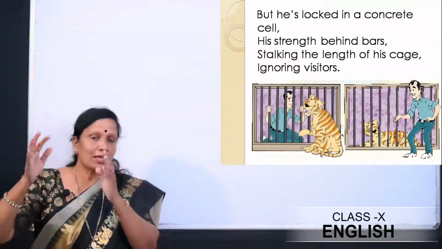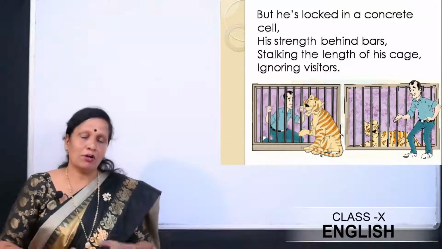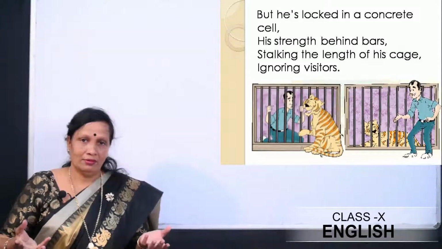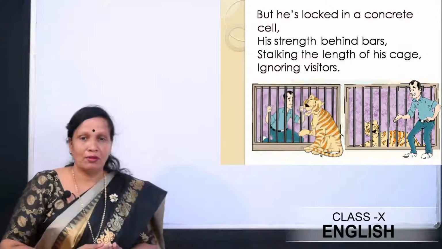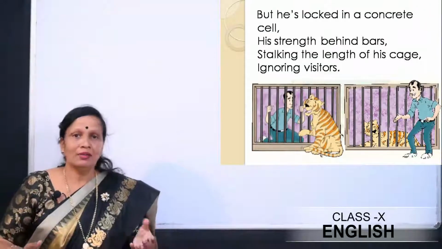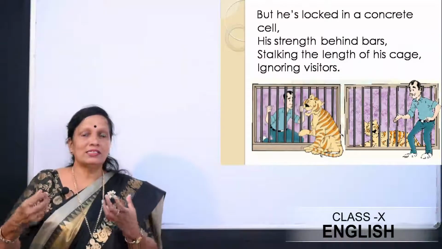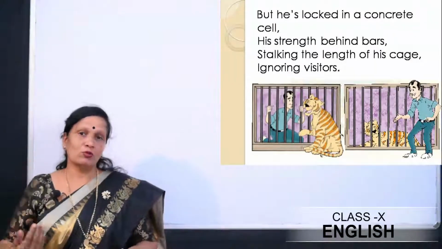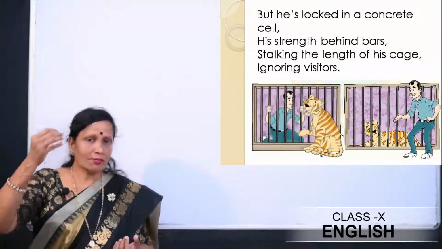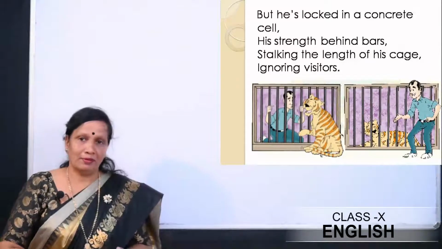And he tried to ignore the visitors because he was angry, right? He does not like to be inside the cage, but he was helpless. Therefore, whenever the visitors try to draw its attention towards them, he tries to ignore them.